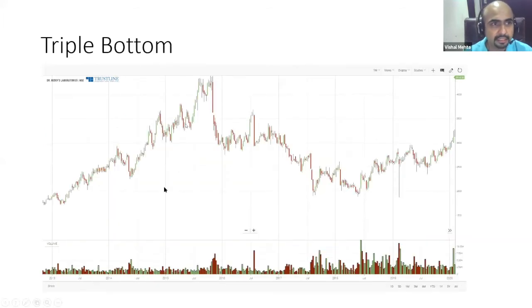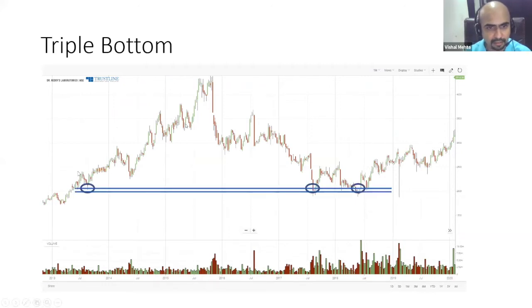Dr. Reddy's triple bottom. So now we have understood triple top. What is the converse of a triple top? A triple bottom, right? That is what you can see over here. If you see over here, a bottom formed here, then the market had a big rally. And when the market came down, it again took a support, and again came here, took a support.